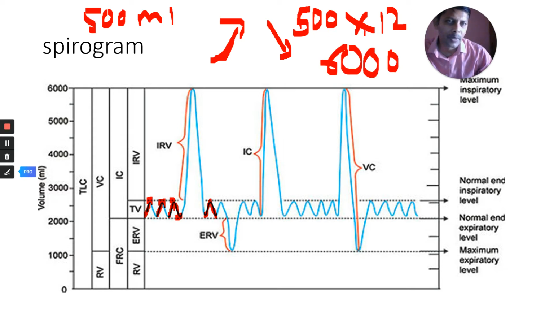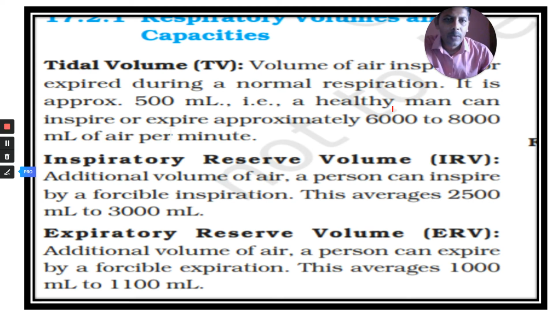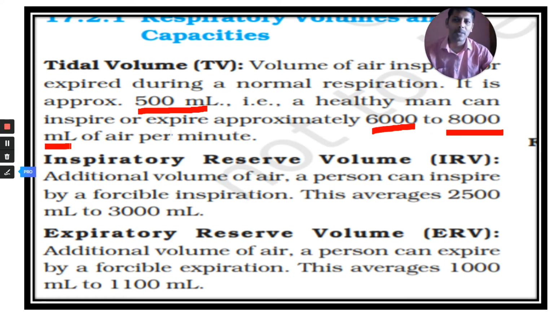The number of breaths may sometimes be 16. If you multiply 16 by 500, you get 8000. This is the tidal volume for 1 minute. It is approximately 500 ml per breath. A healthy man can inspire and expire approximately 6,000 to 8,000 ml, that means 6 to 8 liters of air per minute. You are inhaling and exhaling around 6 to 8 liters of air. That is the tidal volume.